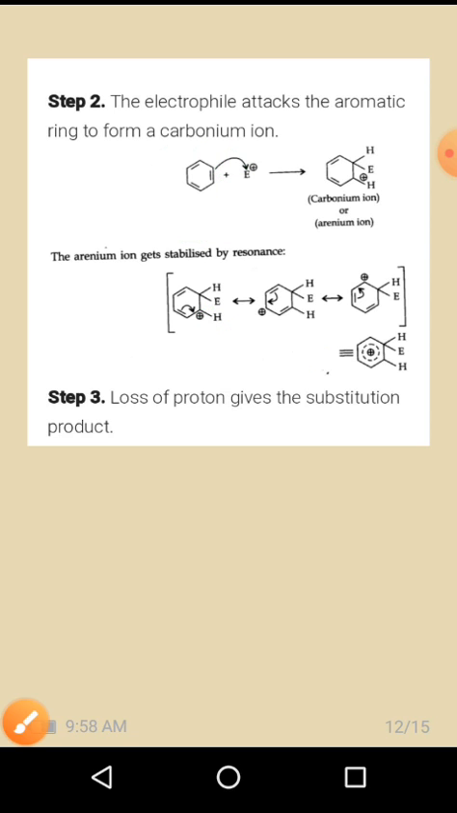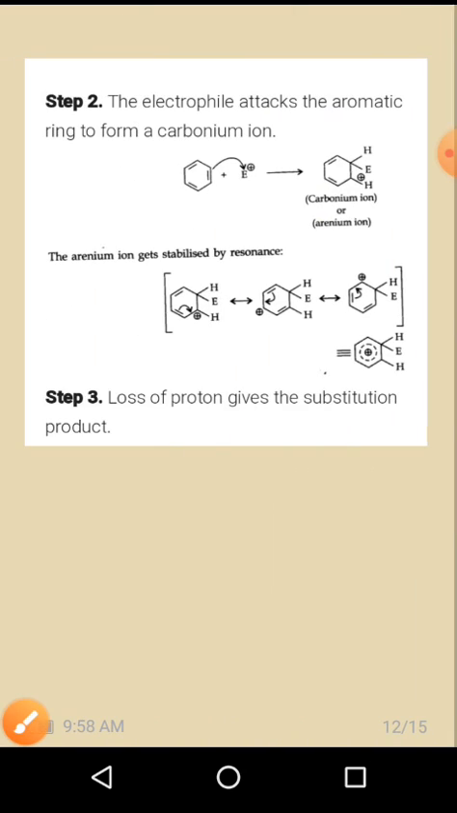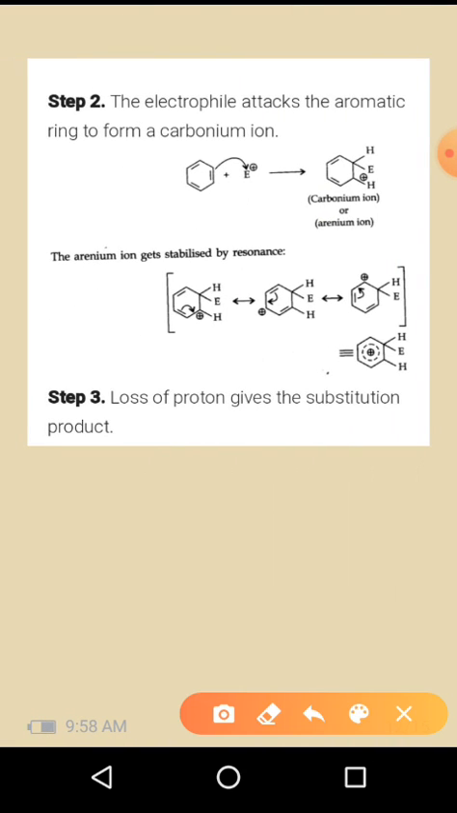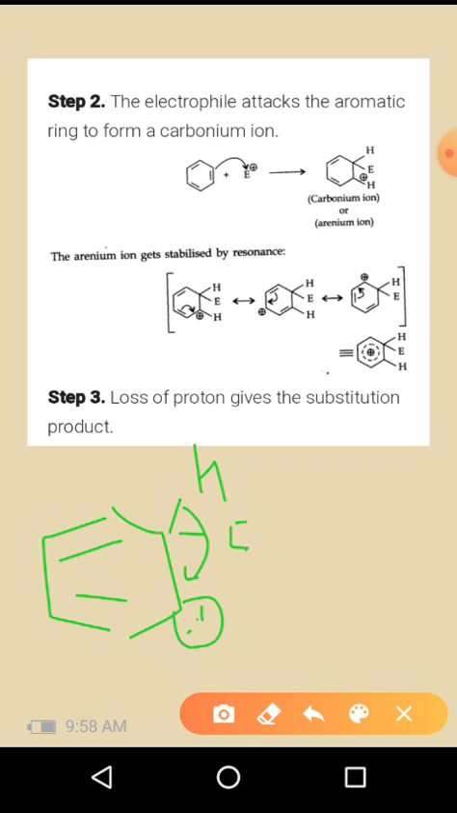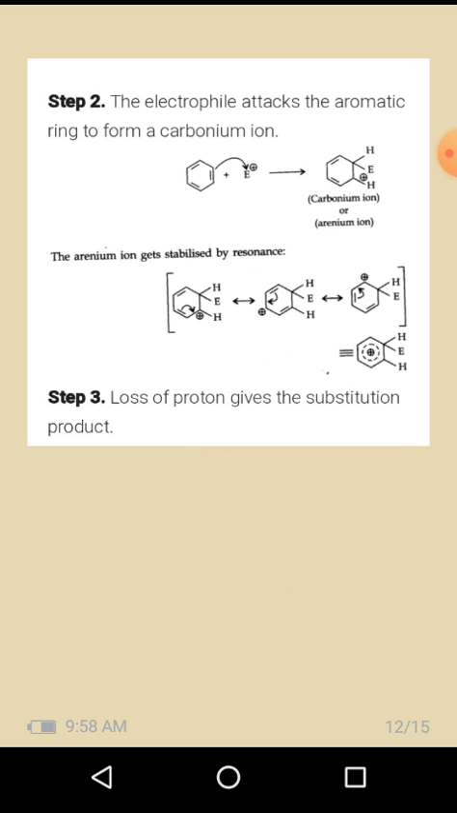After this, the loss of a proton will give a substituted product. On losing the proton, it gives the substitution product. So in that case the reaction should be like this. This one is the product. Here the cationic center is present, and the hydrogen is lost on this side, so it will produce the substituted product. So these are the steps of the mechanism for an electrophilic substitution reaction.